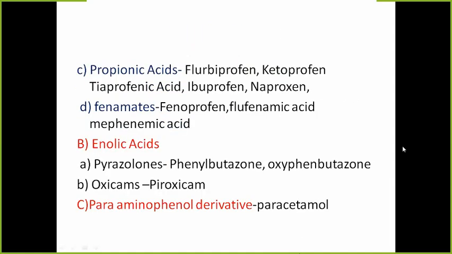The third is propionic acid derivatives. Examples are flurbiprofen, ketoprofen, tiaprofenic acid, ibuprofen and naproxen. Then there are fenamates. Examples are fenoprofen, flufenamic acid, mefenamic acid. Another group of acids are enolic acids. In this we have pyrazolones and oxicams. Pyrazolones are phenylbutazone, oxicams are piroxicam.